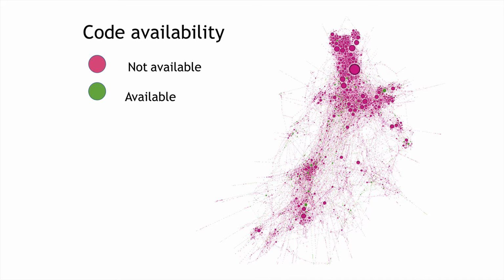We can use the citations of the articles to map how the publications are related. In this figure, you see a network of about 5,000 articles which are all connected via citations. The size of each dot is the number of citations it has received within the database. And you see that the most popular publications did not share their code, which is almost all publications from the late 1990s or the early 2000s.